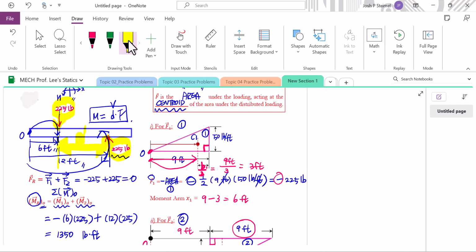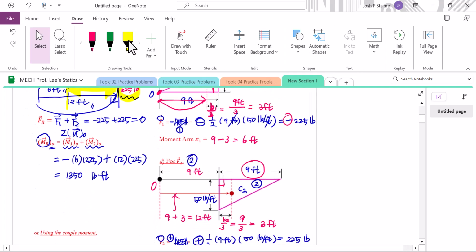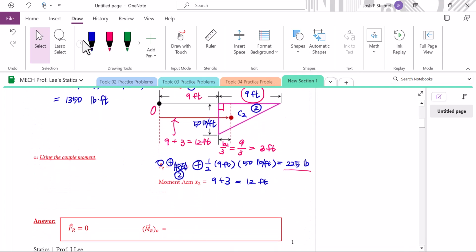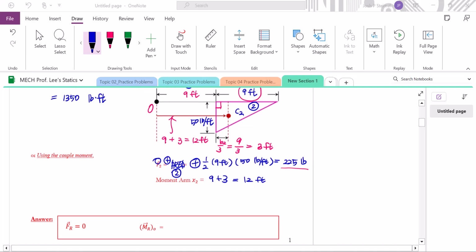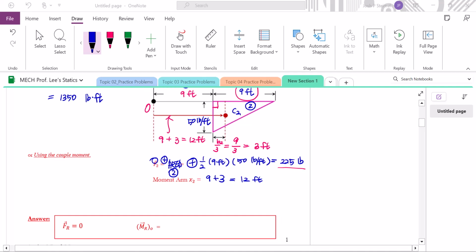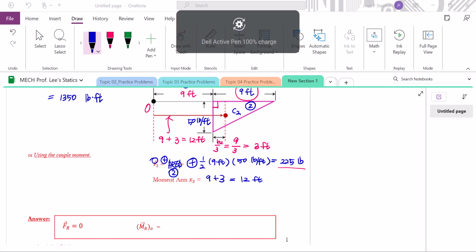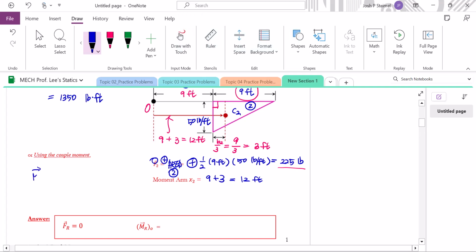They are actually a couple. Therefore, we can actually also find the moment from this one, the couple moment. So actually we can find the couple moment, which can be calculated by d times F.